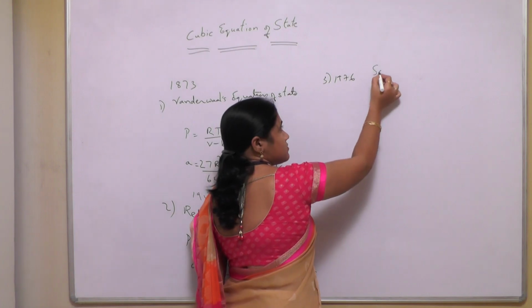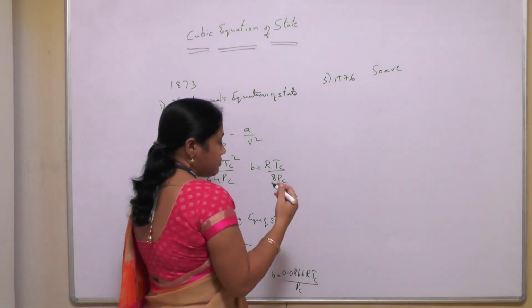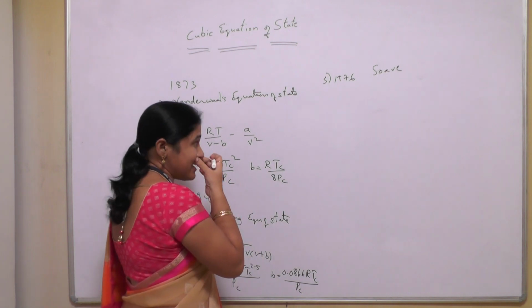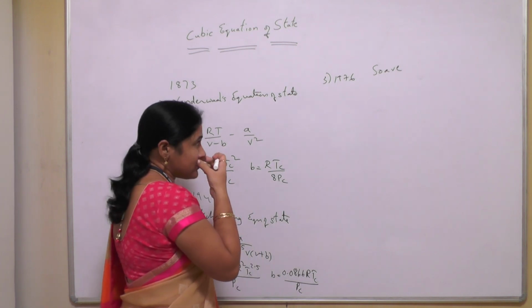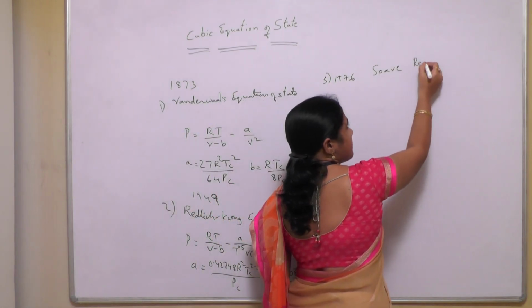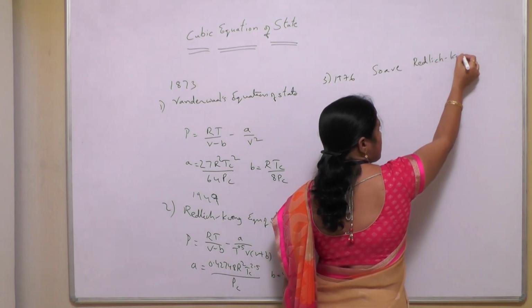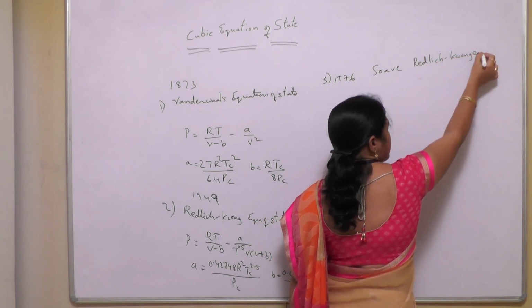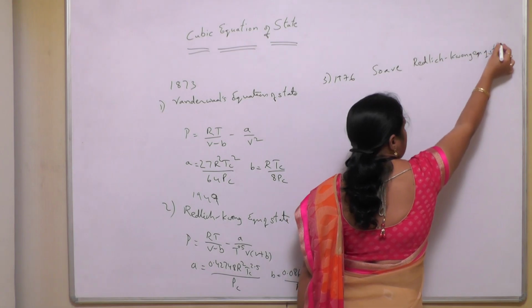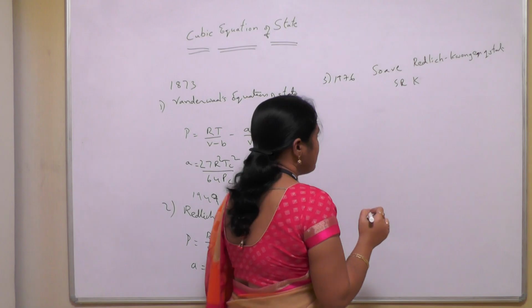Soave modified the Redlich-Kwong equation of state, and it was named the Soave-Redlich-Kwong equation of state, popularly known as the SRK equation.